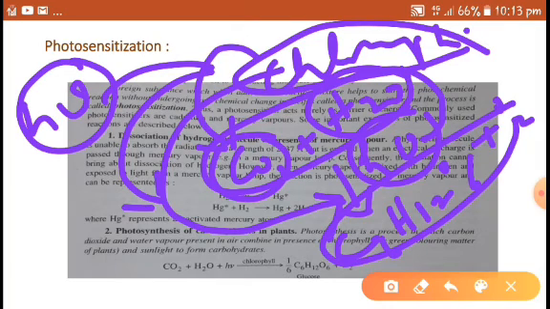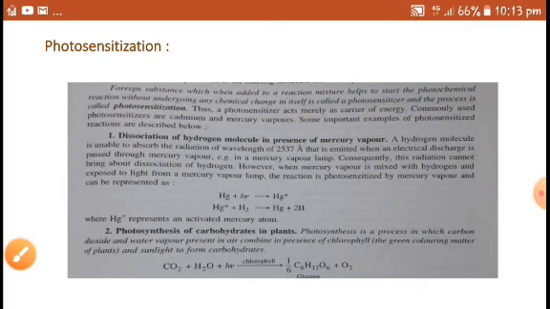It just absorbs energy and transfers it to reactants, and it doesn't get involved in the reaction, and it doesn't undergo any chemical change. This is about the photosensitizer.